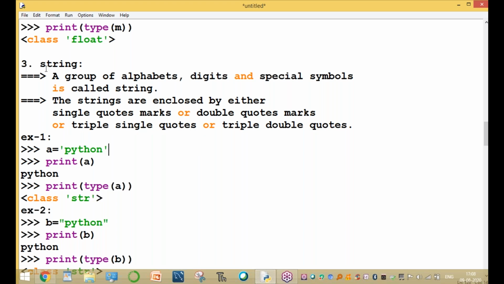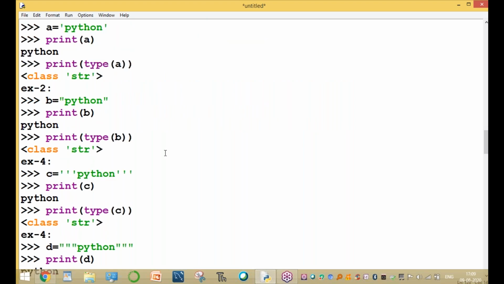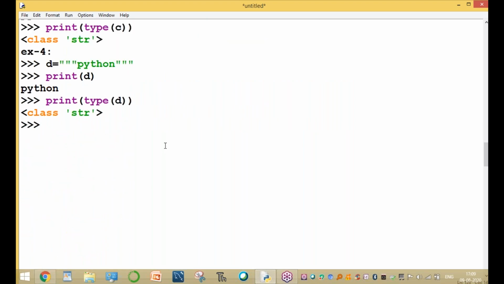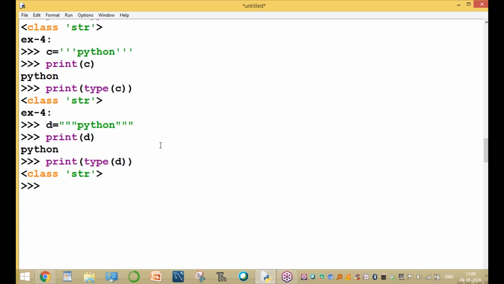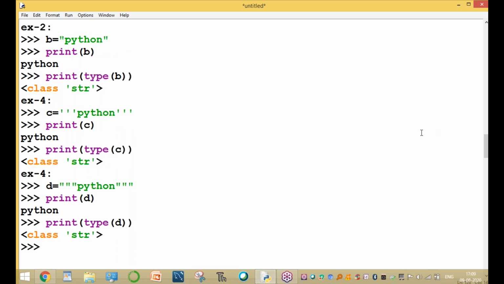And single quotes three times is called triple single quotes. What is a string? A group of alphabets, digits and special symbols is called a string. The strings are enclosed by either single quotation, double quotation, triple single quotation or triple double quotation. Whatever you like. Clear, guys? You can use any way.